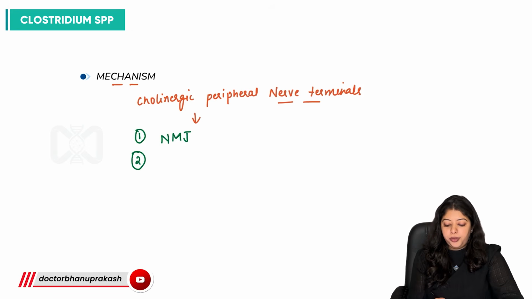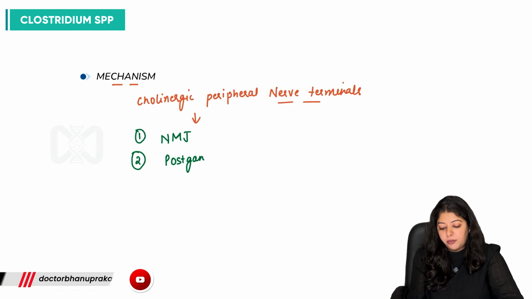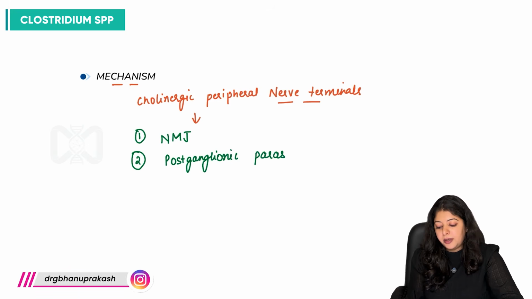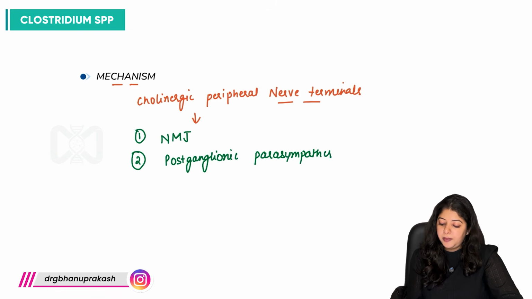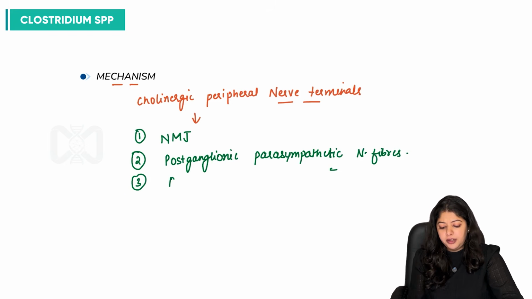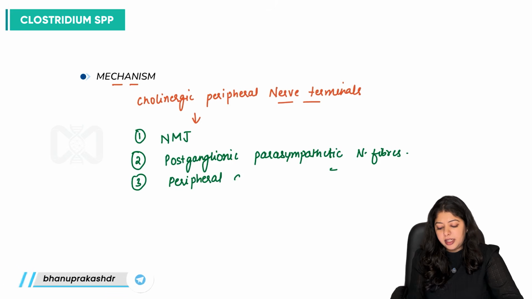Then they act on postganglionic sympathetic nerve endings, parasympathetic nerve fibers, right? And then peripheral ganglia. So what exactly is it doing at these sites?